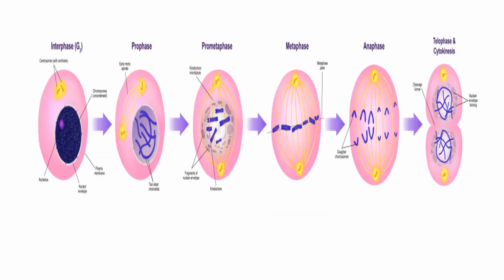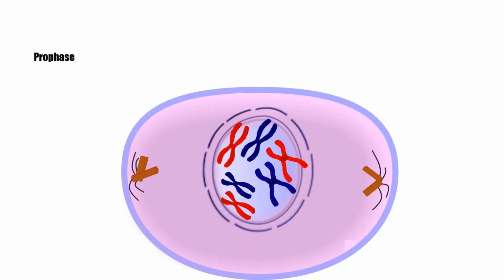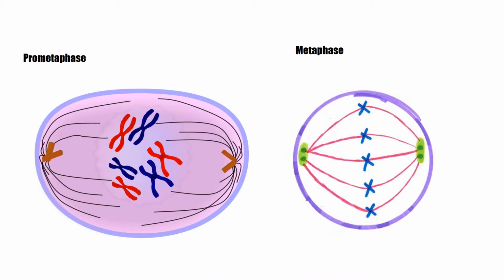Mitosis has 5 stages: prophase, prometaphase, metaphase, anaphase, telophase, and cytokinesis. During prophase, chromosomes condense and the nucleolus disappears. The mitotic spindle is also forming. During prometaphase, chromosomes are visible and they have 2 sister chromatids, and the nuclear envelope will fragment.